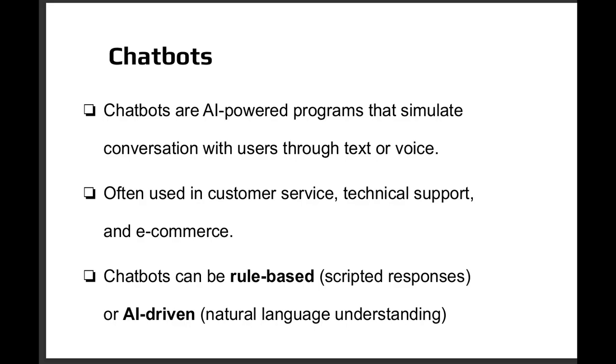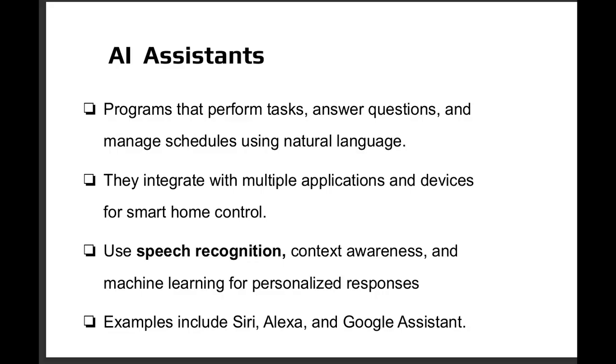A rule-based chatbot is one that uses scripted responses. When an end user inputs some type of query with the chatbot, it will provide an output that has been pre-made. An AI-driven chatbot is more of a natural language type of interaction, trying to understand not only the words that are being inputted by the end user, but also its meaning and context. Chatbots are becoming common in customer service and e-commerce because it allows customers to get instant responses to repetitive and common questions.